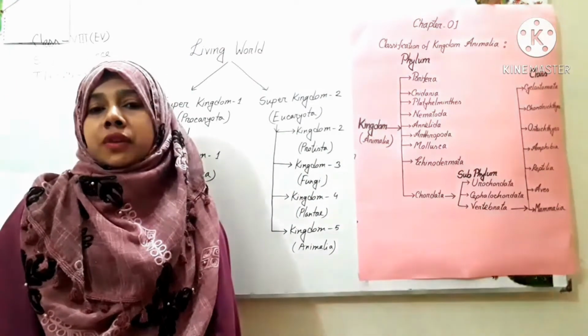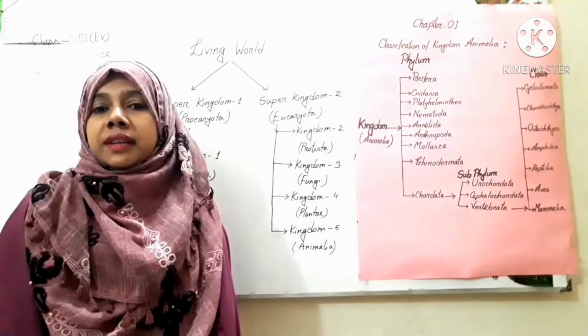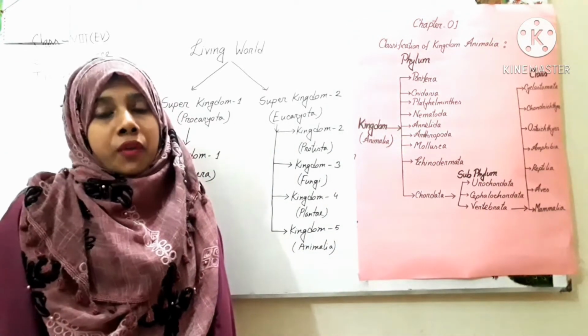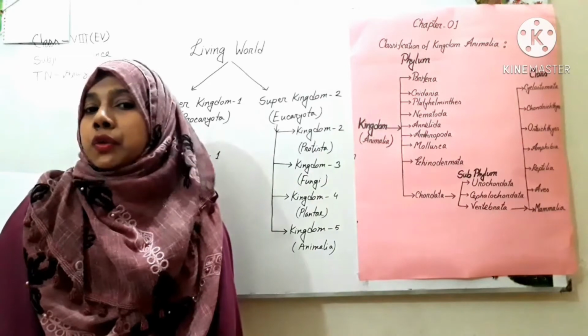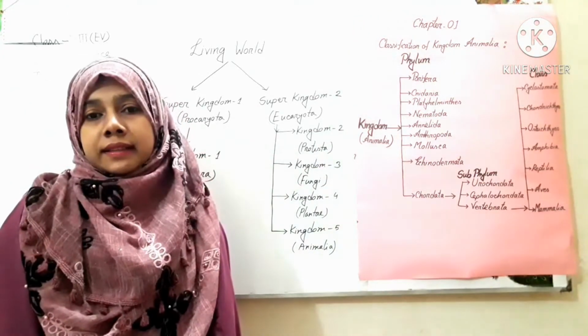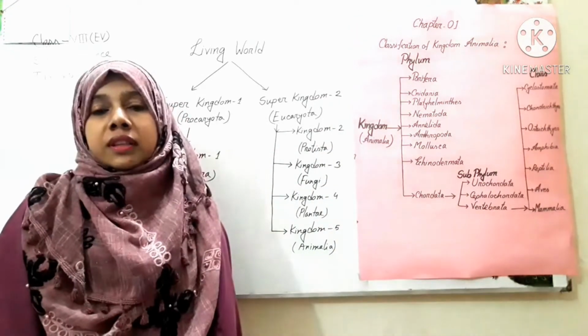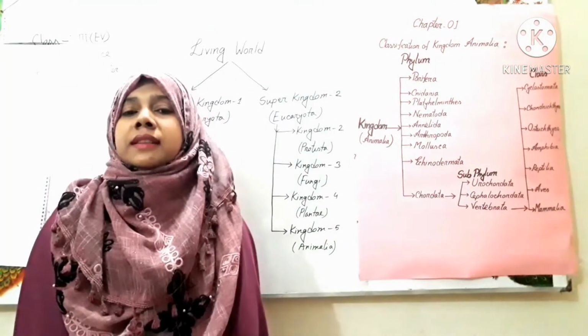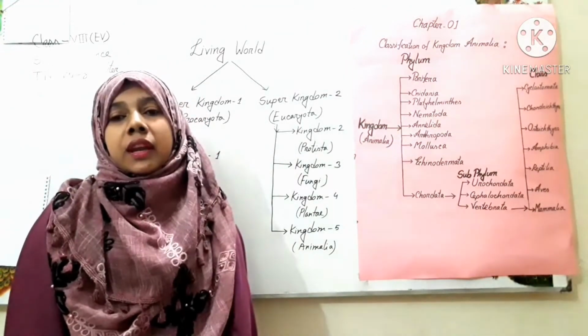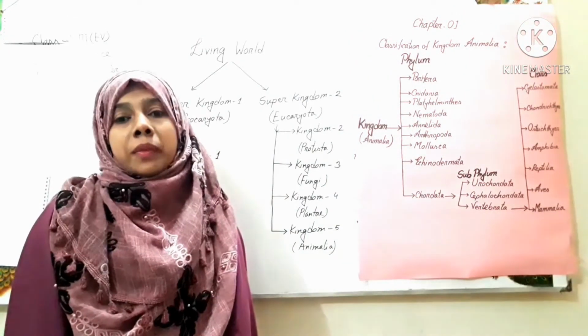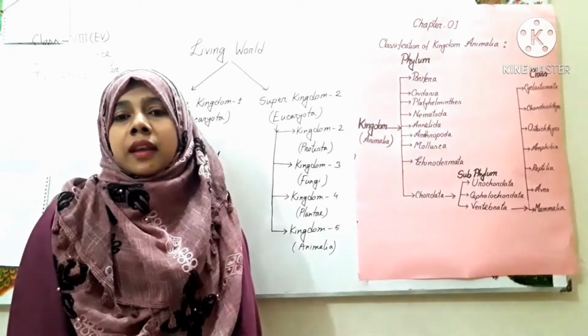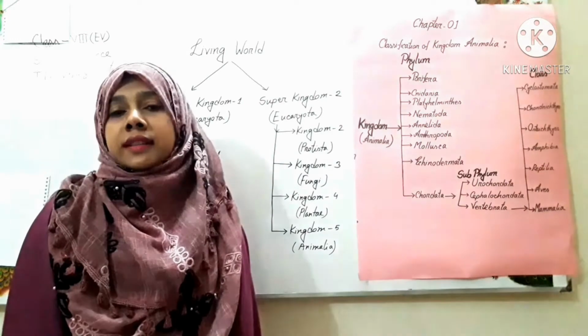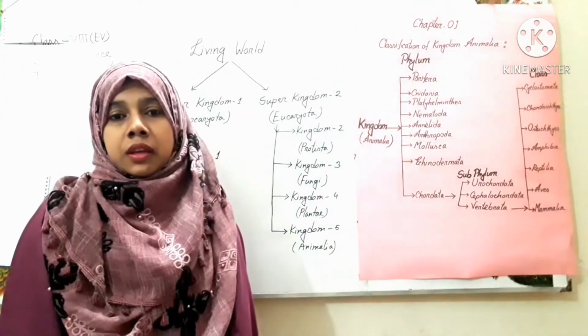Okay, my dear students, let's start today's science class. Before starting the class, do you know what science is and why it is important in our everyday life? Yes, my dear students, science plays a vital role in our everyday life. From kitchen to space, there is no sector where science is not used.